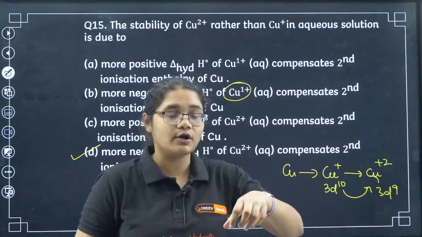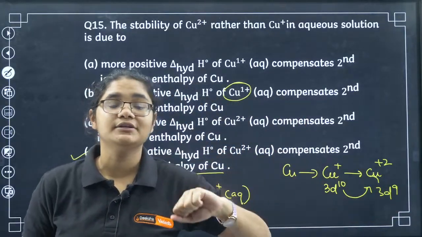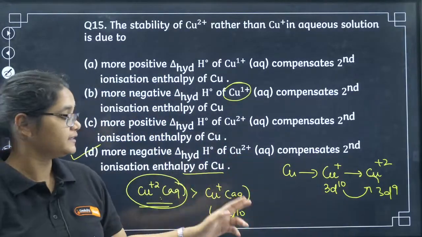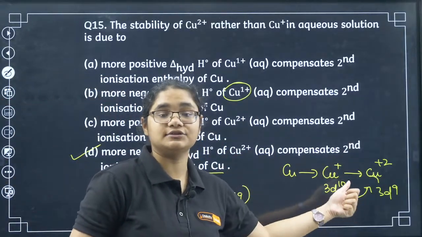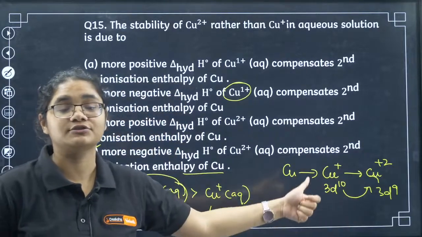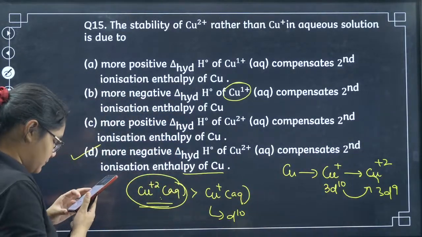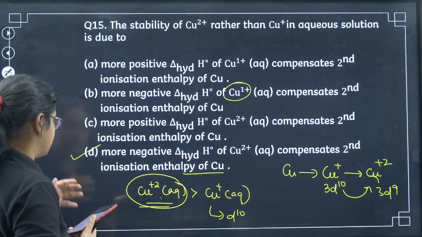But once you dissolve it, it releases out. The hydration enthalpy is so much more negative that it compensates the highly positive ionization enthalpy here. Okay, so it is option number D. 15 is option number D.